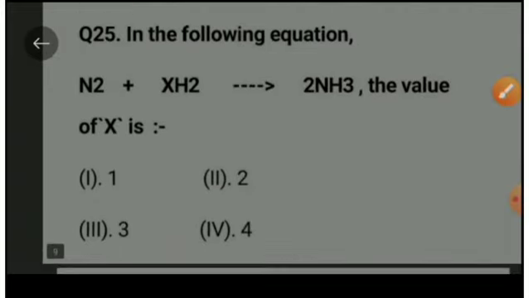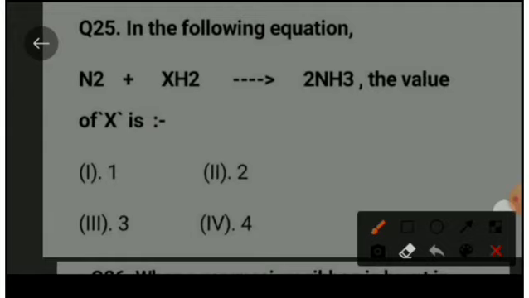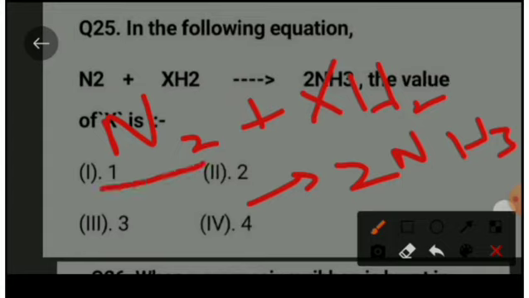Next question is, in the following equation, N2 reacts with X times hydrogen gives ammonia, the value of X is. Here you have to use the concept of balancing the chemical equation. Here we have 2 times nitrogen plus X times hydrogen gives us 2 times ammonia. We have 2 times nitrogen on reactant side, and on product side we also have 2 times nitrogen. On product side we have 6 times hydrogen.